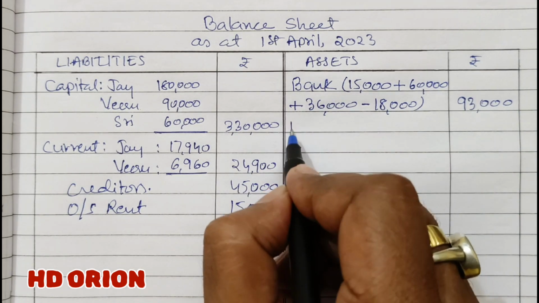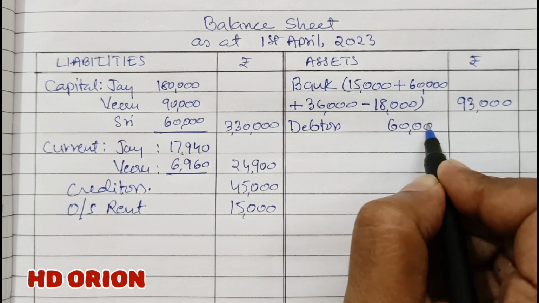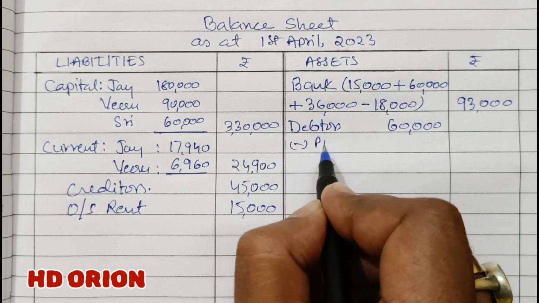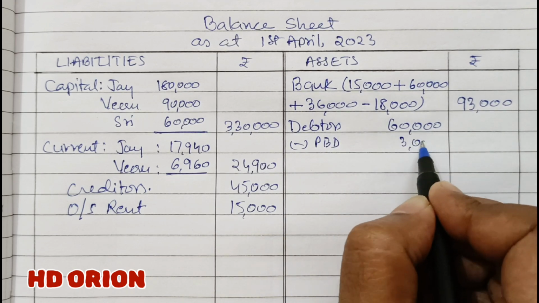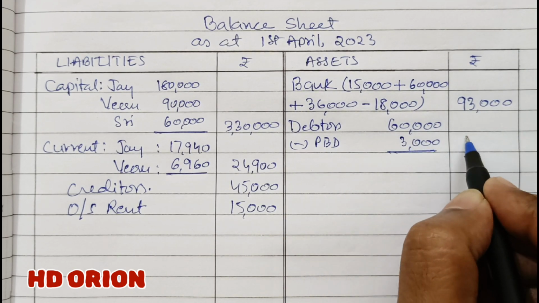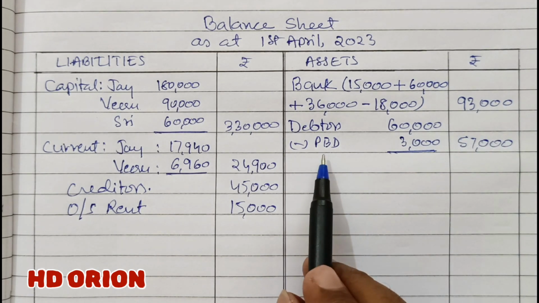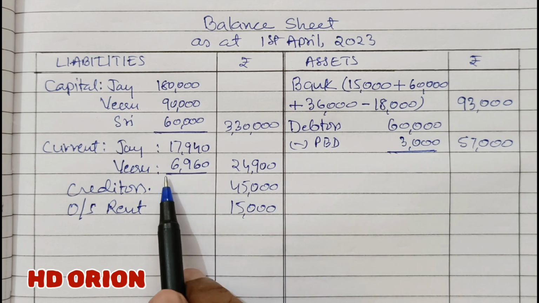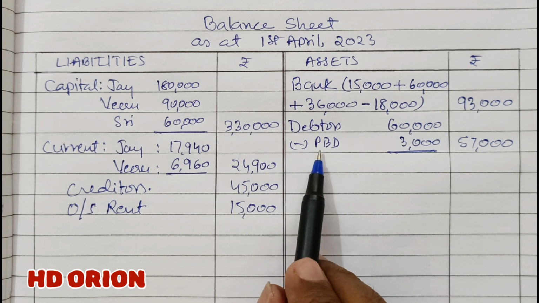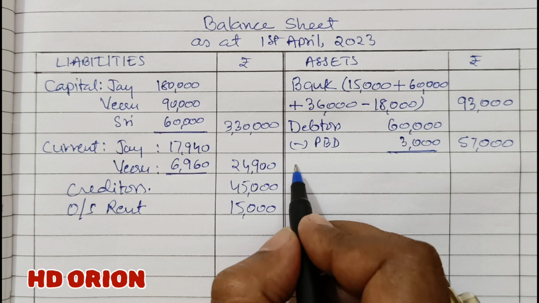Then come to debtors. Debtors are for rupees 60,000, and provision for bad debts we have created 5% of 60,000, that is 3,000. So in the outer column we will mention 57,000. Though provision for bad debts is a liability, so instead of showing it on the liability side, we can show it on the asset side by subtracting it with the debtor, as we all know.